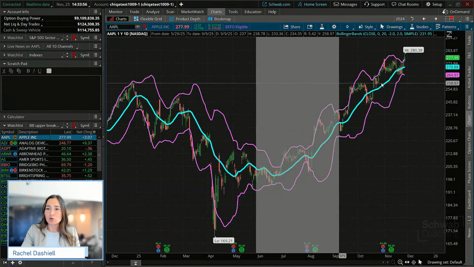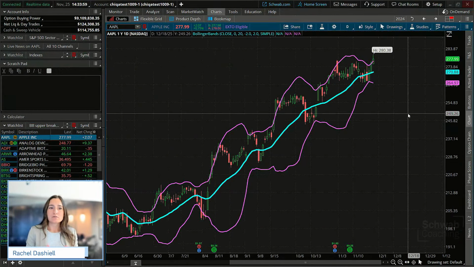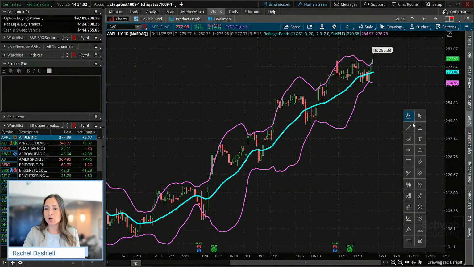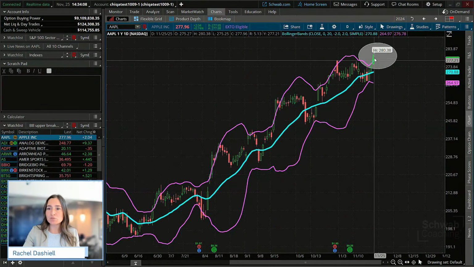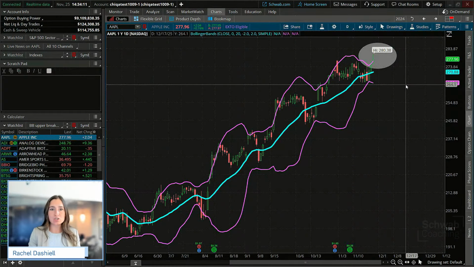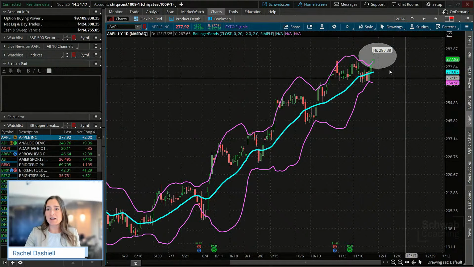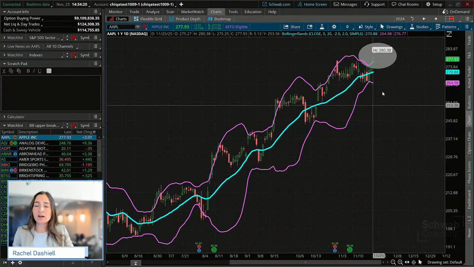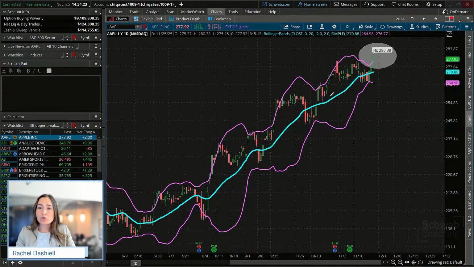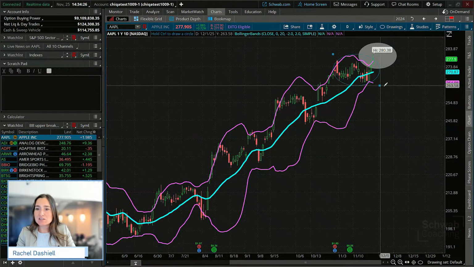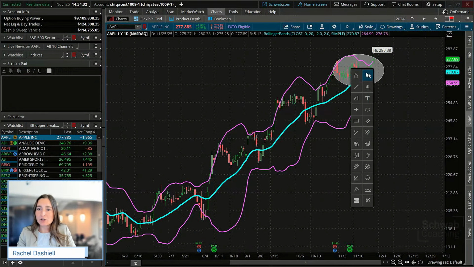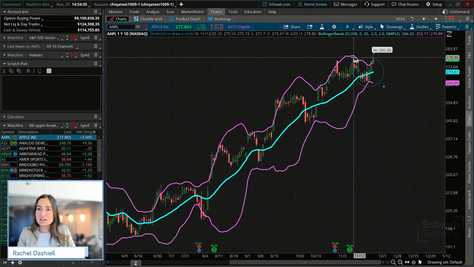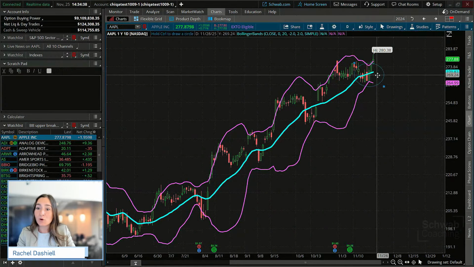So I'm going to zoom into this a little bit. We already have our conviction that Apple is in an uptrend and it has broken above that upper Bollinger Band there. So it hasn't closed above it, but it's moved above it. If you want to wait for a little bit more confirmation, you can see if it closes above it today. For this example, we are just going to use this as that example there. We can also note that price actually has been squeezed quite a bit here. And you can see that the Bollinger Bands really were contracting over this time period, which typically happens right before that breakout. And that's what we're seeing now.